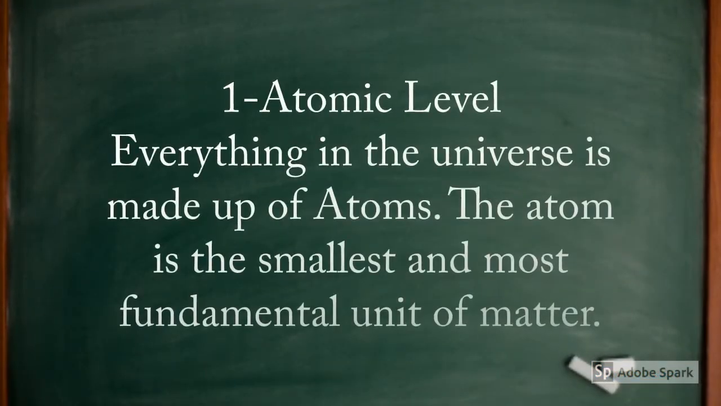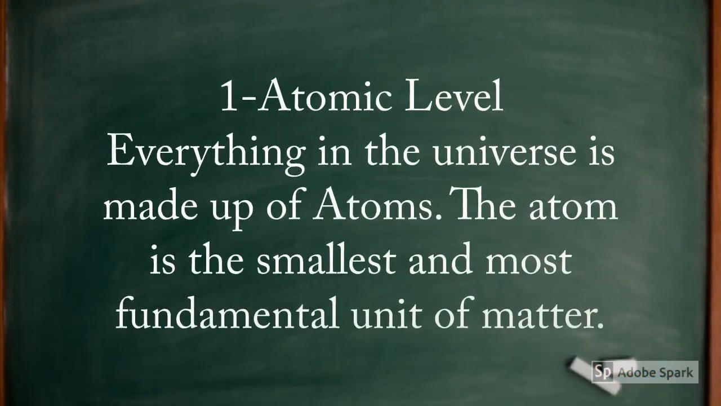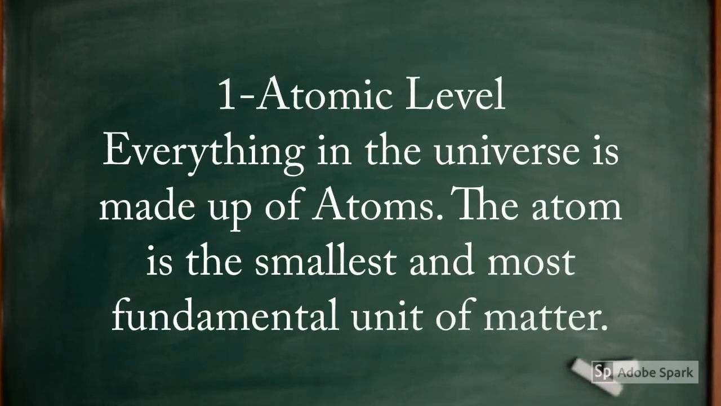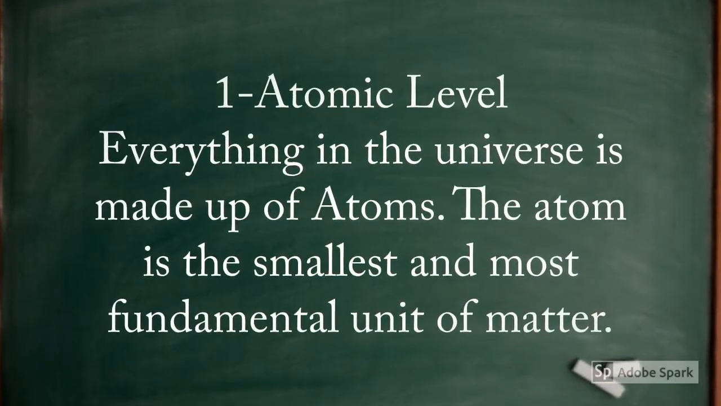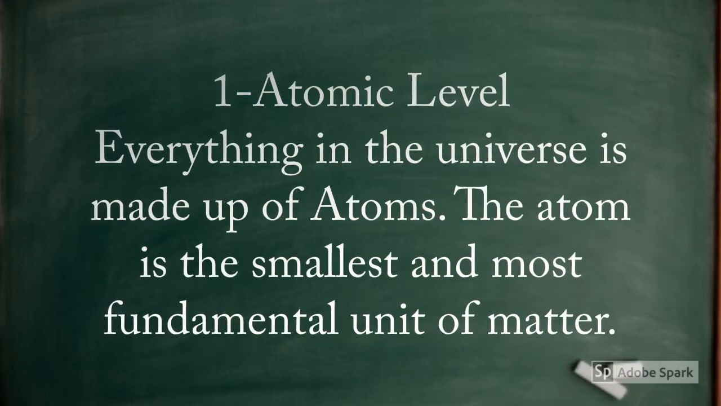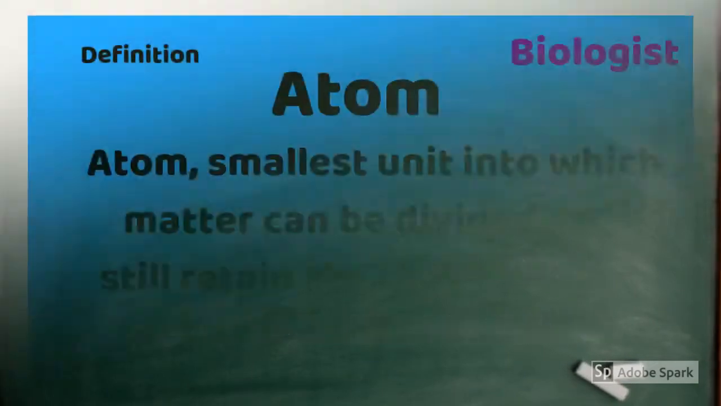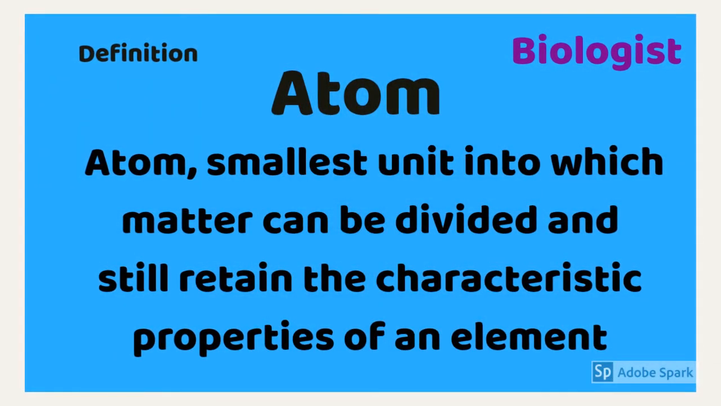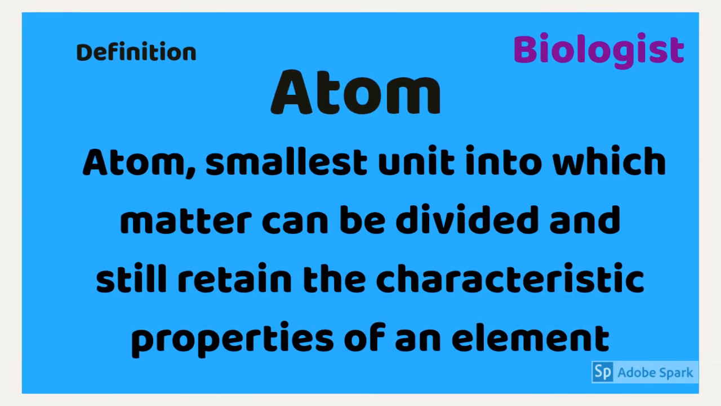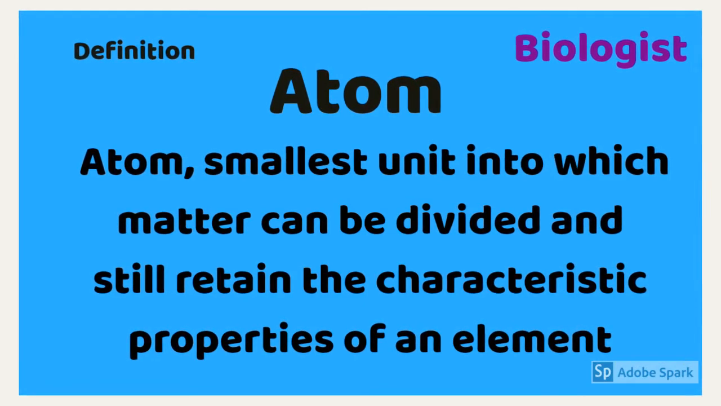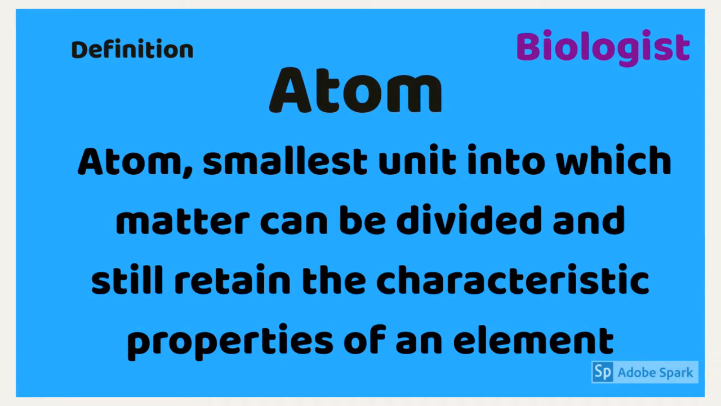Atomic level. Atoms make up everything. Everything in the universe is made up of atoms. The atom is the smallest and most fundamental unit of matter. Atom: smallest unit into which matter can be divided and still retain the characteristic properties of an element.